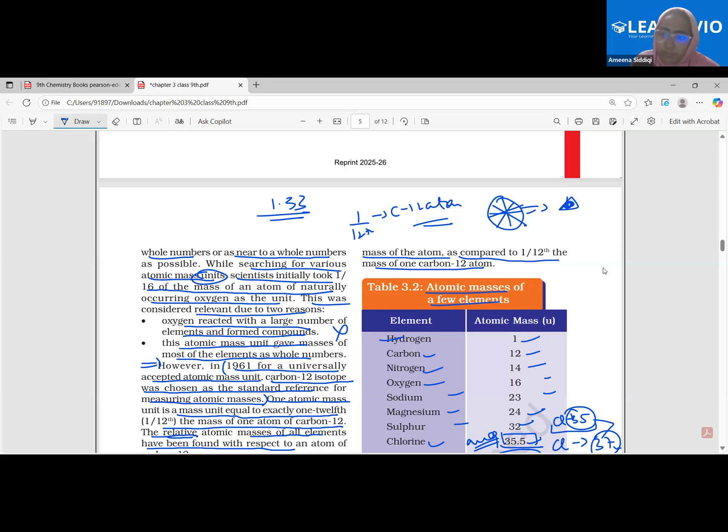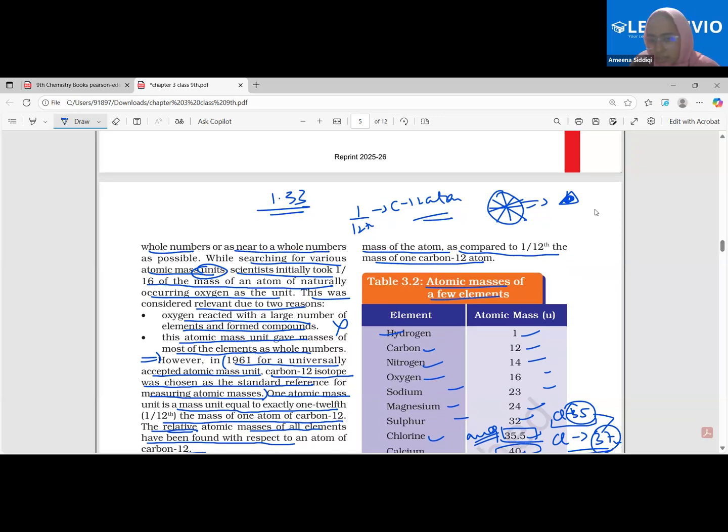Ma'am, why wasn't 1 by 16 taken? Basically, when we conduct the experiments, let's say if we were taking 1 by 11th of the mass of one oxygen atom, we were not getting whole number values. That was the problem. Whatever part is giving us the actual values that we need in the manner that we need, that part is clear. Does it make sense to you? Is it understood to you? Yes, ma'am.